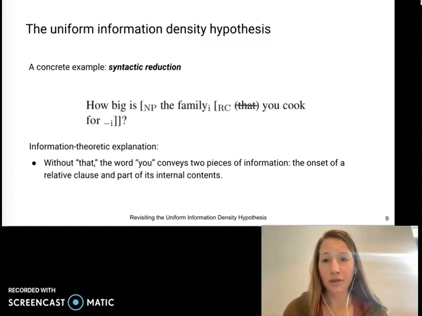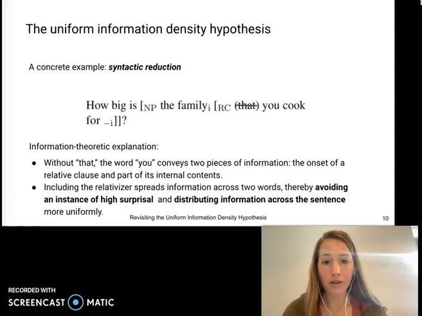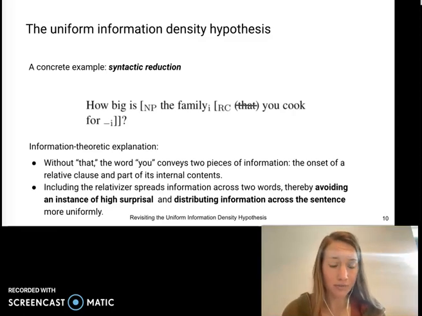Now, the information theoretic explanation for this is that without that, the word you conveys two pieces of information, the onset of a relative clause and part of its internal contents. Now, that's a lot of information for one word. Including the relativizer spreads information across two words, thereby avoiding an instance of high surprisal and distributing information across the sentence more uniformly.